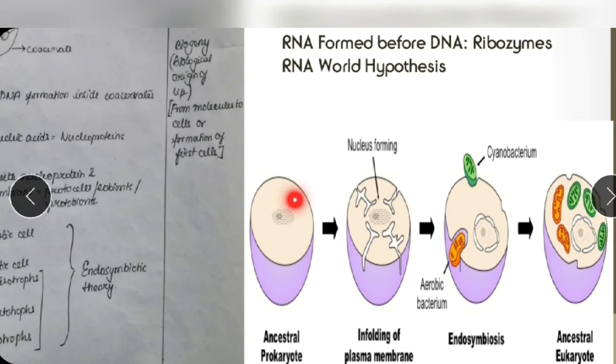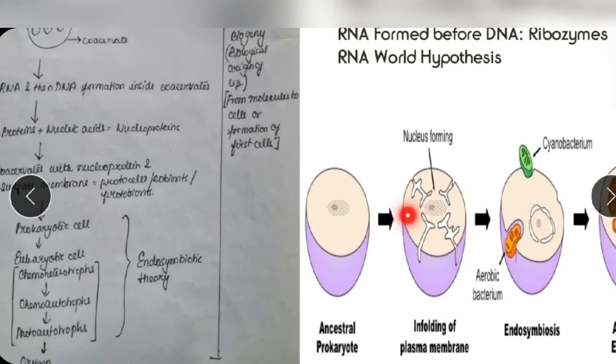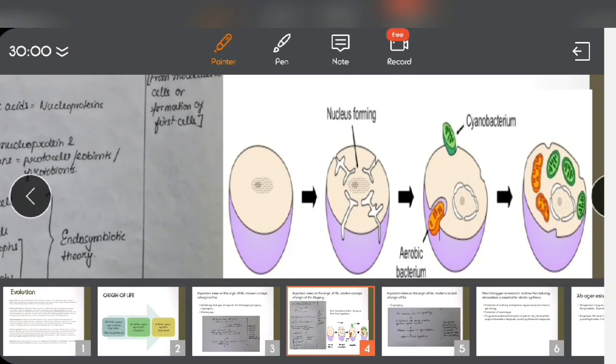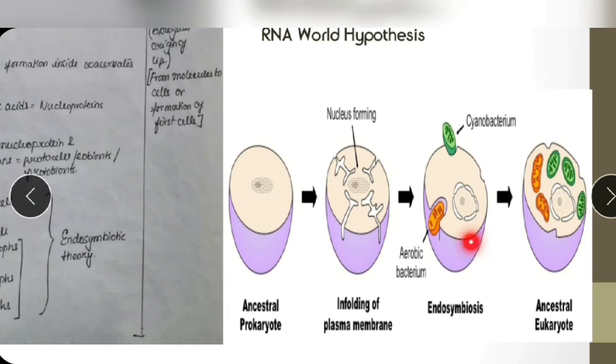This is naked DNA, or RNA, but mostly it is DNA only. Around the DNA, there is a membrane kind of enfolding coming in. This membrane enfolding gave rise to the nucleus that we see now. So there is a nucleus which now has a membrane. But then the question arises, from where have we got the complex cell organelles?